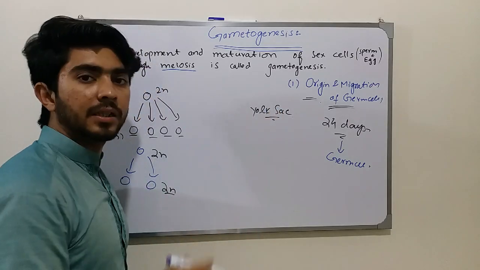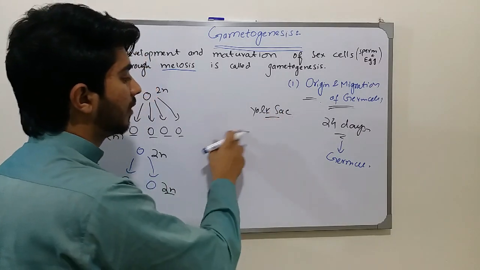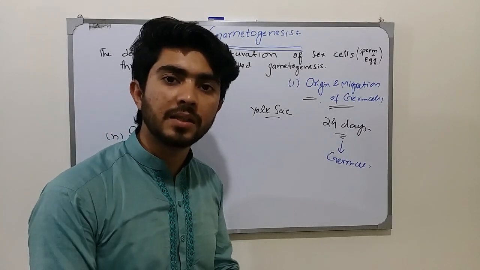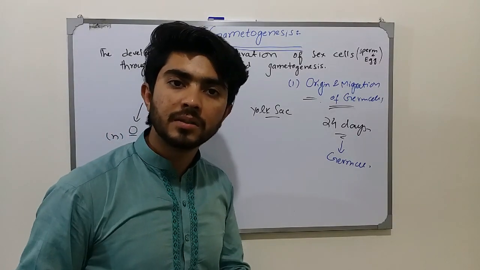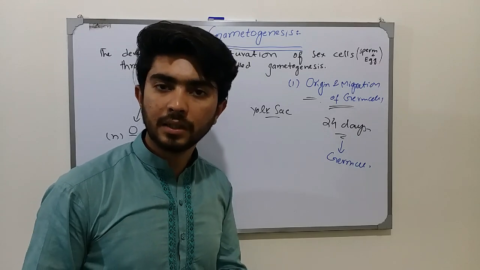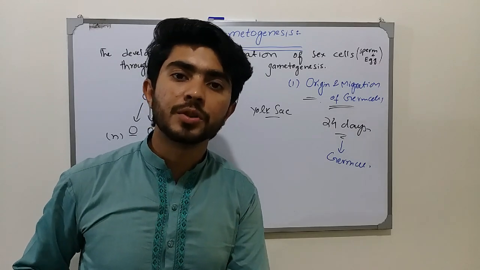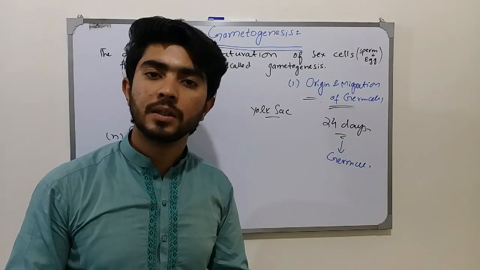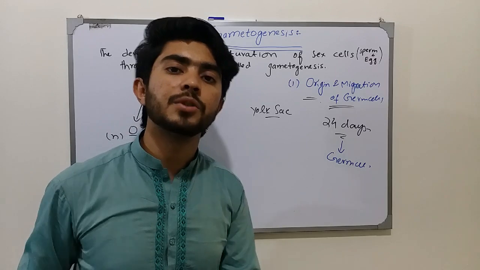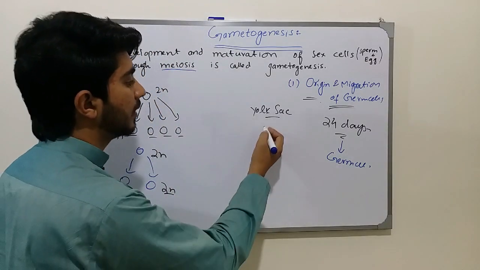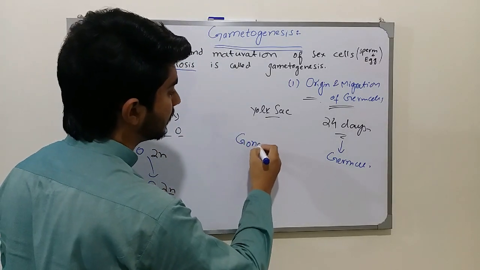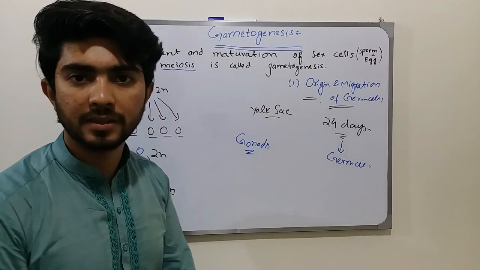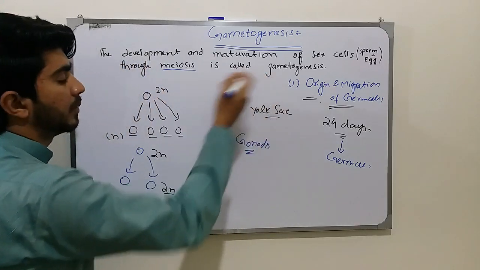From the yolk sac, all of the development occurs in the gonads. In the gonads, the sperm cells undergo processes of development, such as spermiogenesis, and then develop into mature sperms. Similarly, the eggs also undergo different processes, and then they mature. All of these things occur in the gonads. Gonads is the place where all the maturation and development occur.